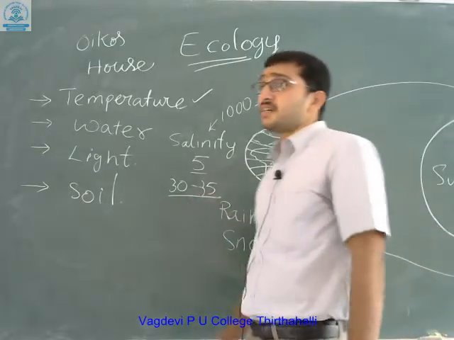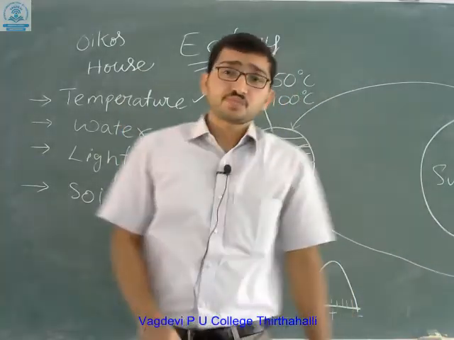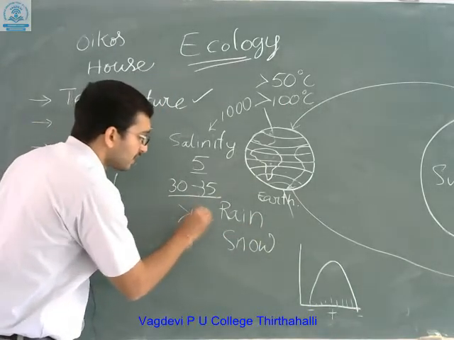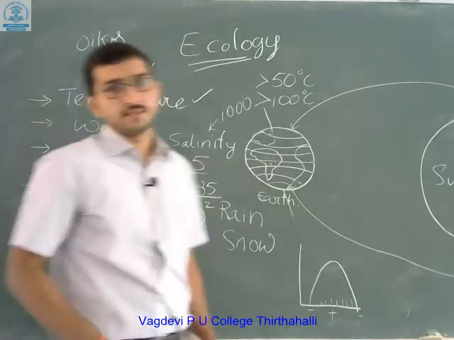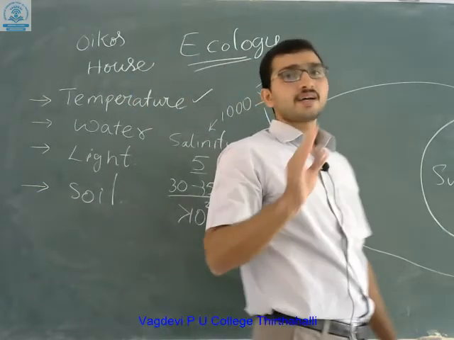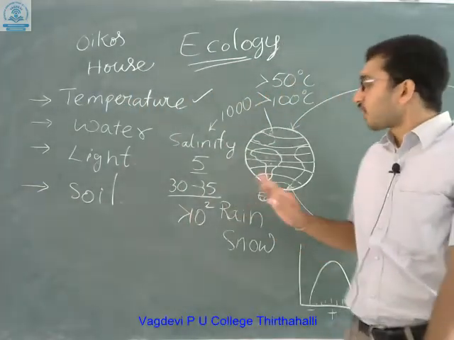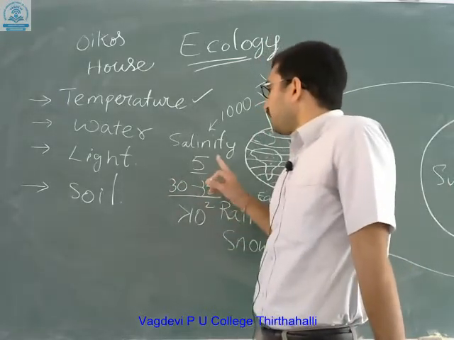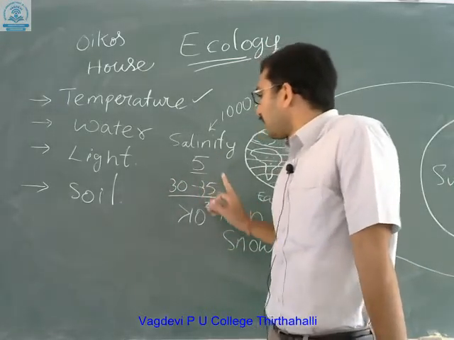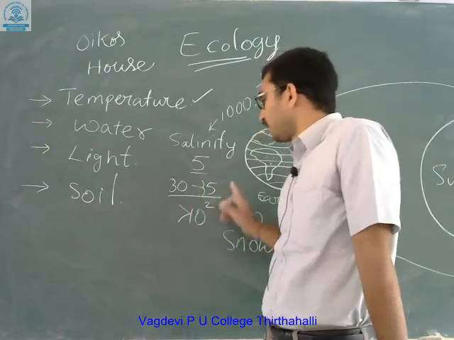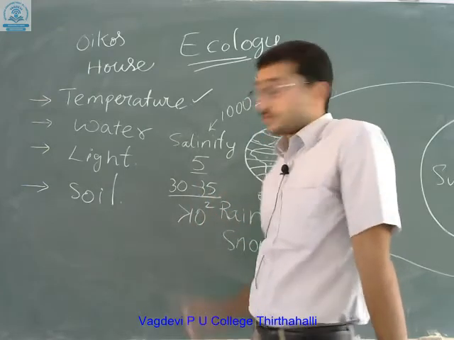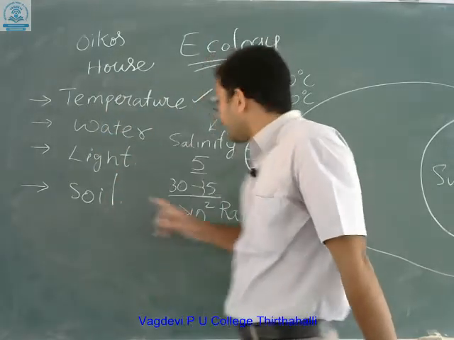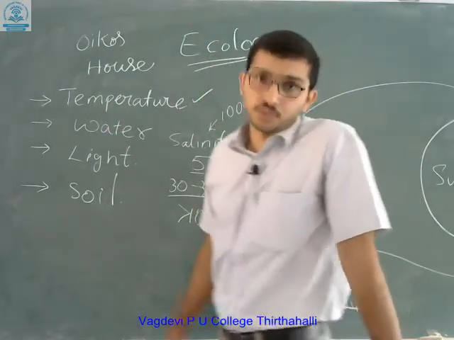Whereas hypersaline lagoons have more than 10 power 2 salinity. So ultimately these conditions are not favorable for normal organisms. So inland salinity is 5, sea water has 30 to 35, and in hypersaline lagoons it can reach beyond 10 power 2.